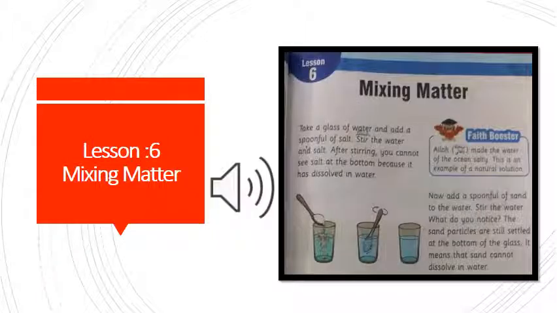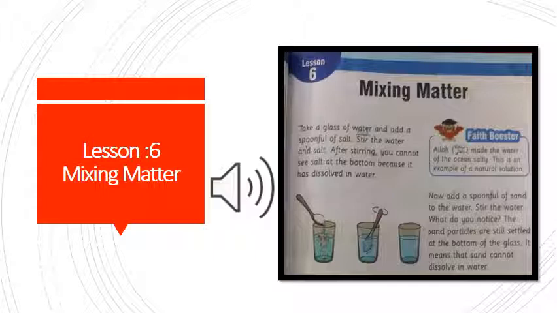Assalamu alaikum. Today we will start lesson 6, Mixing Matter. So, the meaning of mixing is to dissolve something. And what we have to dissolve is matter. Now, what is this matter? Matter is anything that has weight and takes space. It is called matter, such as we say salt, any bottle, any chair, or we humans. We are also a form of matter because we have weight and we also take space.